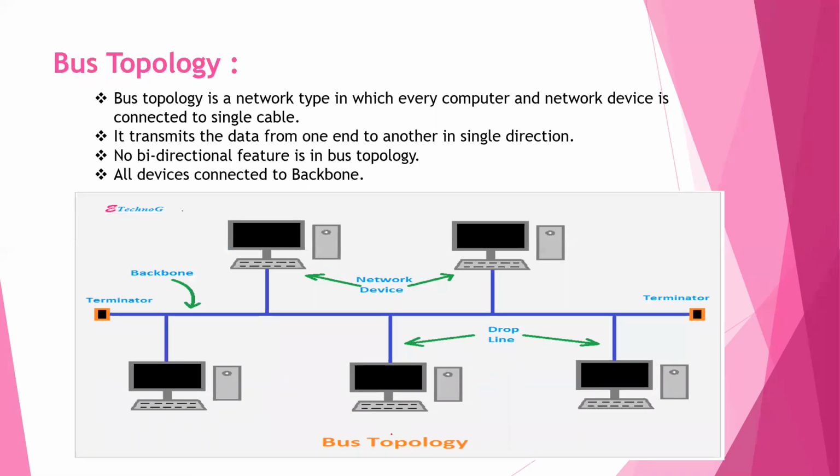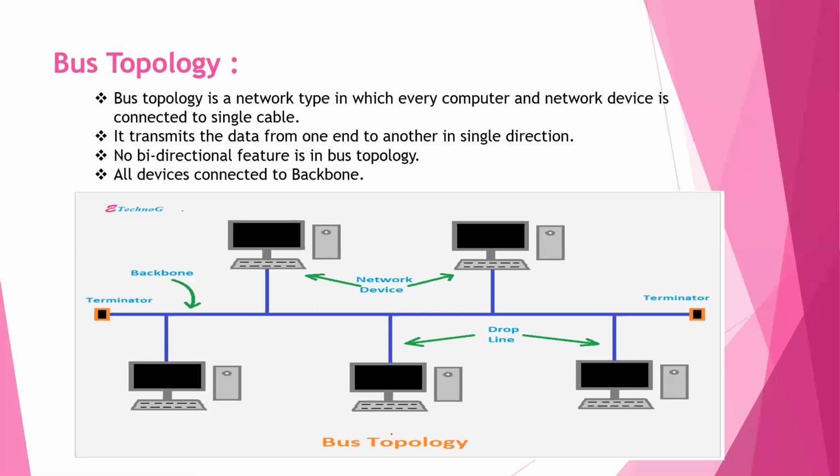Let's discuss the first topology, that is bus topology. In bus topology, all the devices are connected to a common shared cable called the backbone of the network. It means all devices are connected to only a single cable, which is called the backbone of the network.